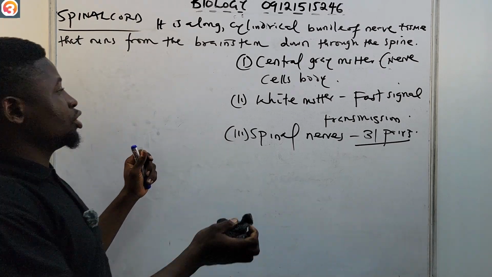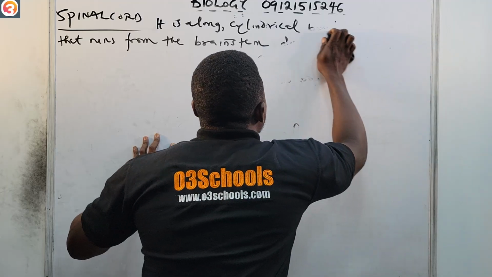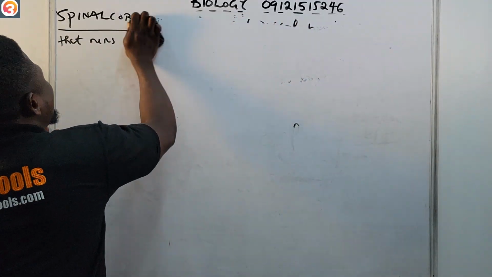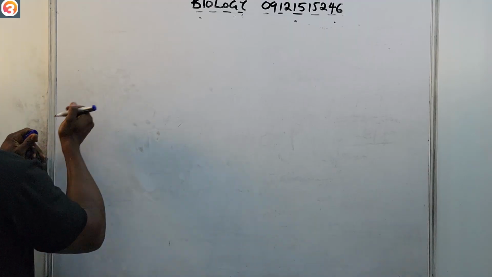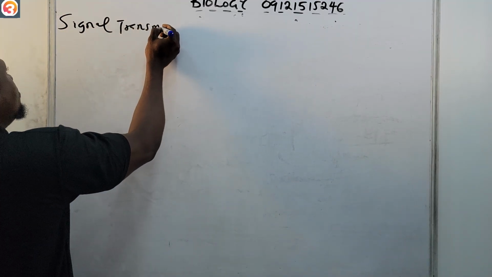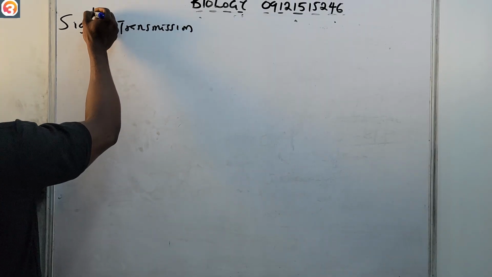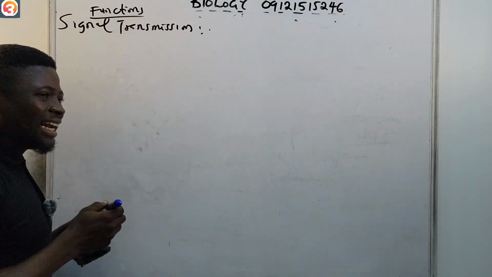Now let's quickly see the functions of the spinal cord, and we are out of here. Number one is signal transmission.